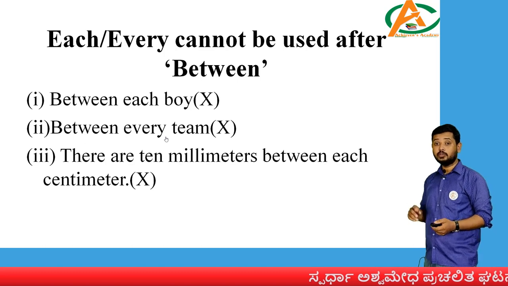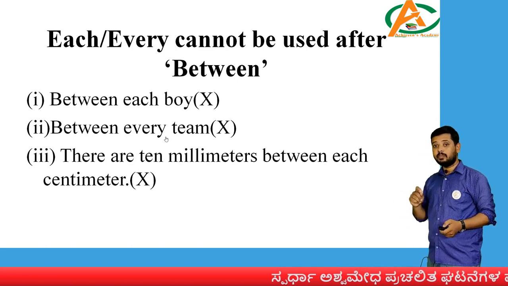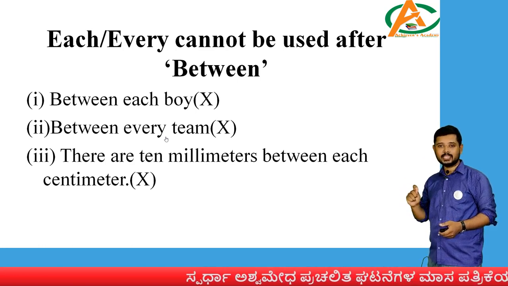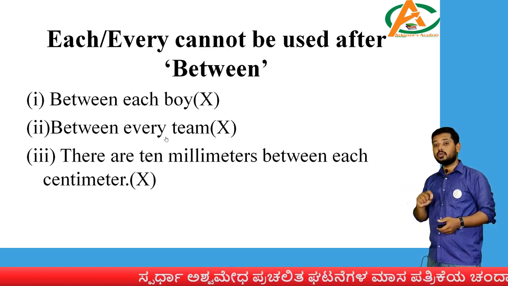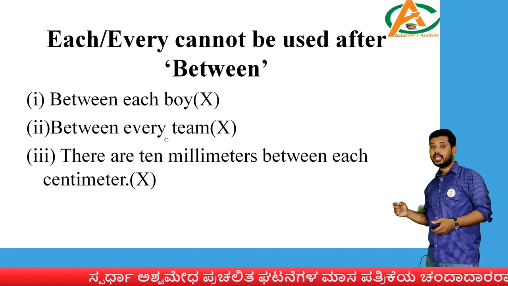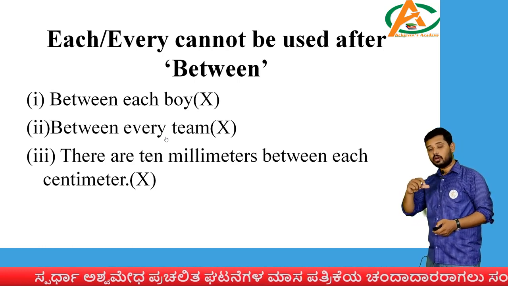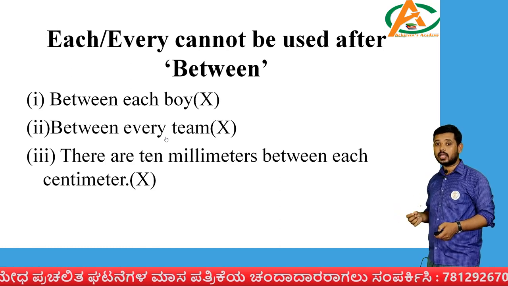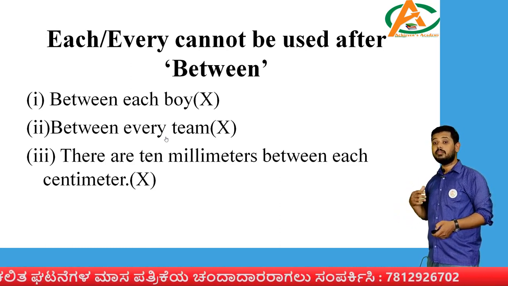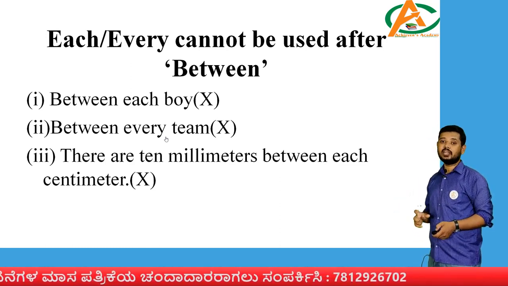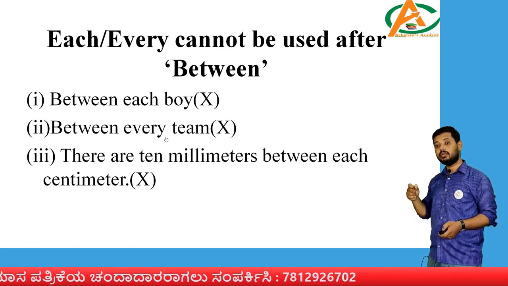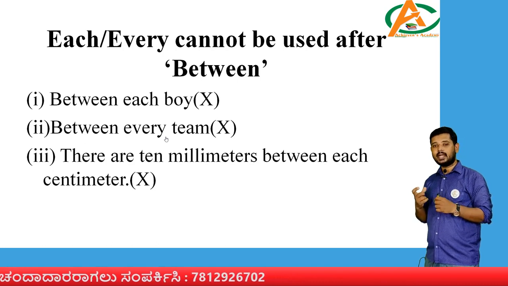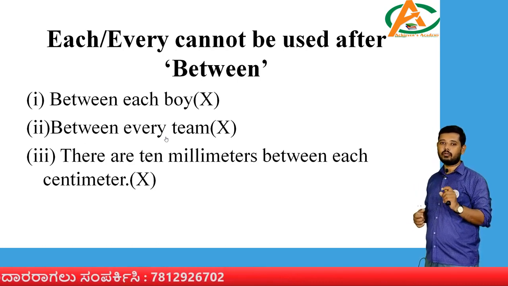Okay, students, so you can observe the very first statement, between each boy, it cannot be used because between and each will not come together. Okay, so next, between every team. Whenever you are already using the word between, again every will not come along with it. Okay, next, there are 10 millimeters between each centimeter. In this also, when between is there, each will not come together. So each and every word will not come along with between.